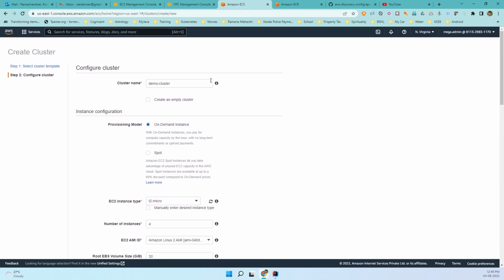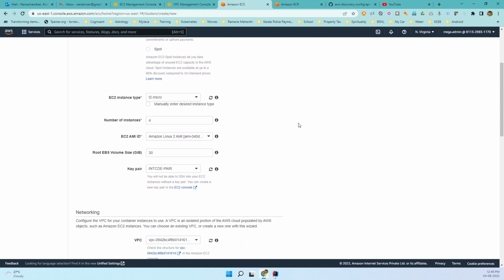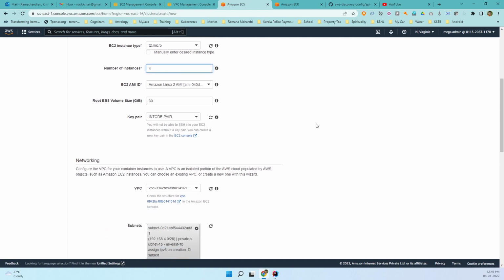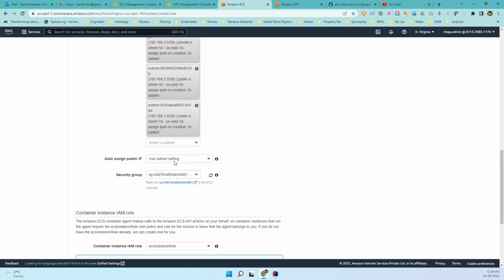So again, I gave a name to the cluster. I have specified on-demand instances of T2 micro, 4 EC2 instances, and I'm giving a key pair if you want to log into any public EC2 instances. All the 4 subnets I have specified, both private and public, and then I'm specifying please assign IP address wherever applicable.